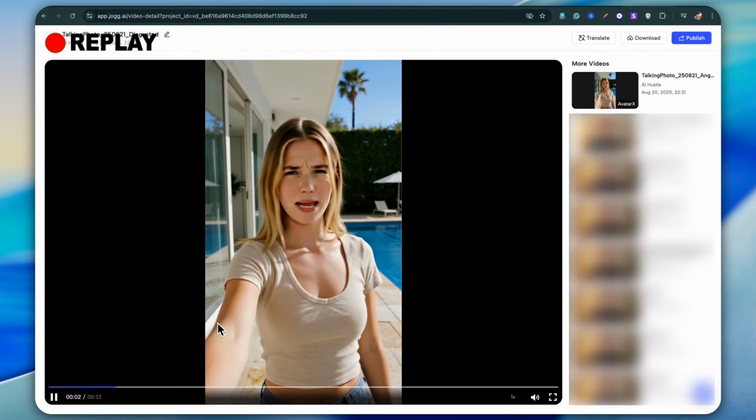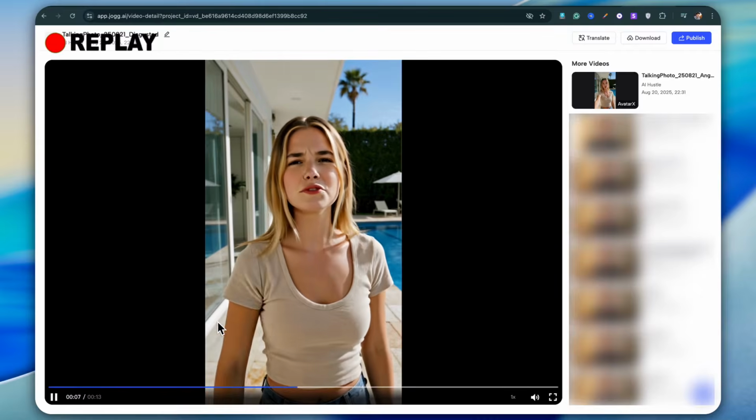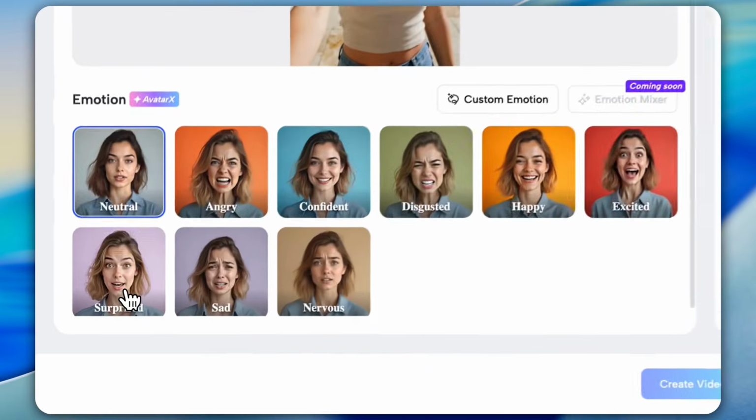Awesome, it looks amazing. You can see that subtle nose wrinkle, the slight frown, those micro expressions that make disgust so recognizable. Let me show you another one I created using the surprised emotion.